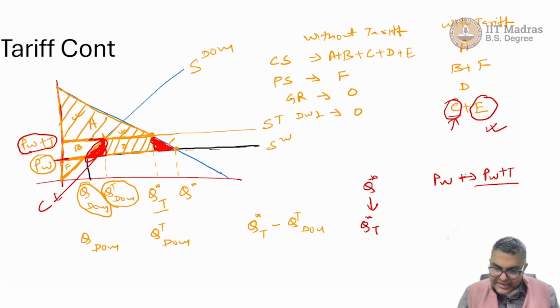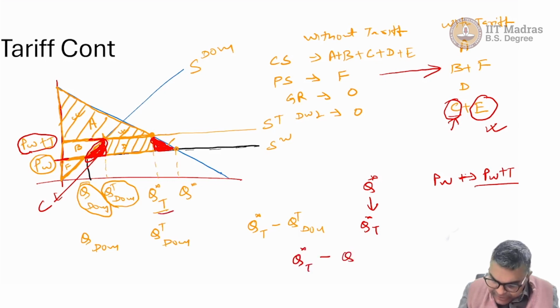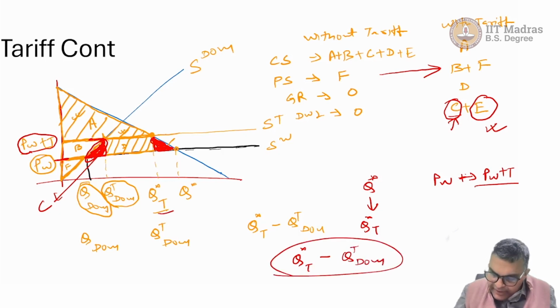Of course, government does it to give benefit to domestic producers. Their surplus is going from F to B plus F. And so we also see that the world market supplies Q star T minus QT DOM. Let us say what happens if government keeps a quota for foreign suppliers equivalent to this number, so that we can compare it with the tariff scenario.